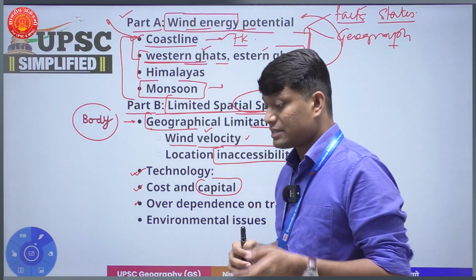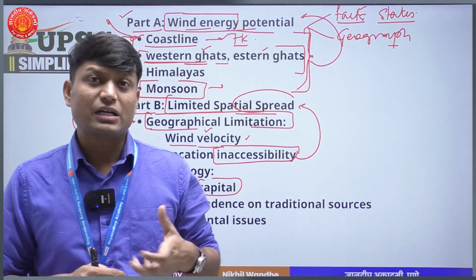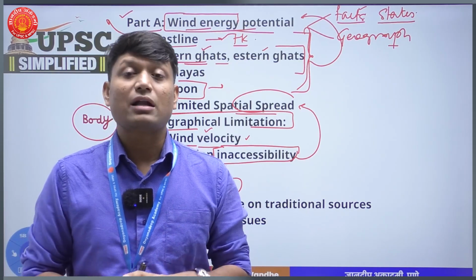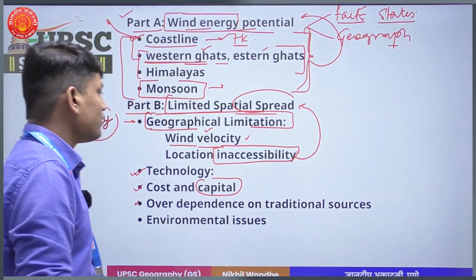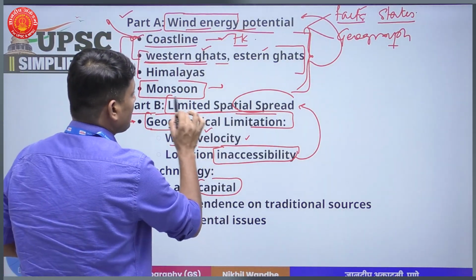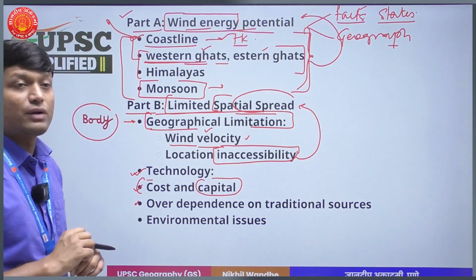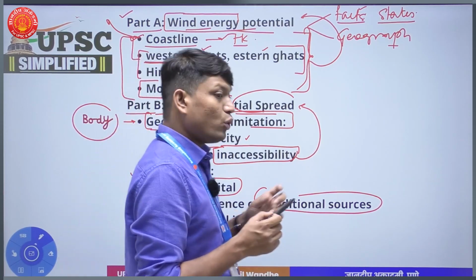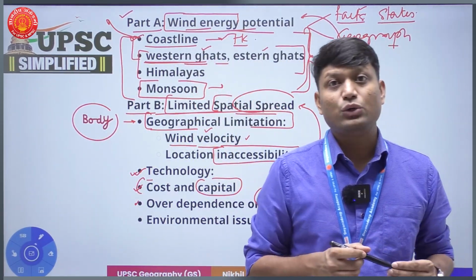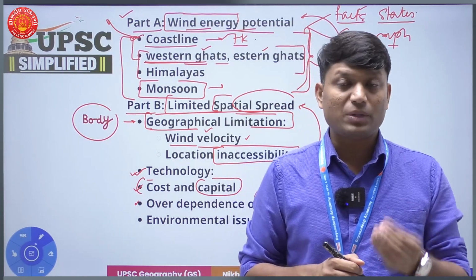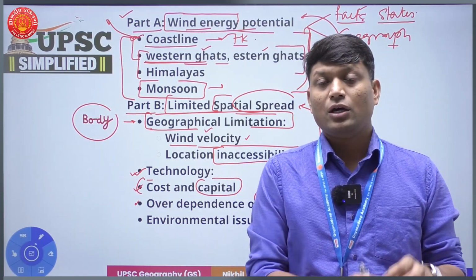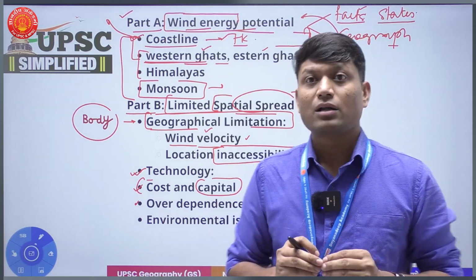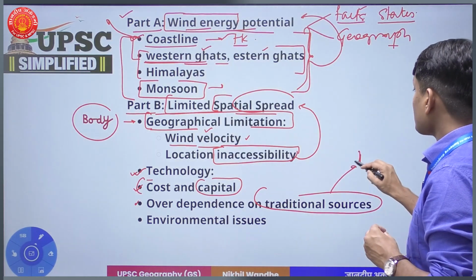So the private sector is putting a lot of money into it, but state governments also need to put money in this particular area, and not all states are financially equally equipped, and that is somewhere we find resulting in the limited spatial spread of wind energy. Further, we have over dependence on traditional sources. Now this over dependence results into two things: limited acceptance or limited take up of the newly available renewable energy, and another important, the most crucial part which you need to understand here will be the infrastructure which is available.